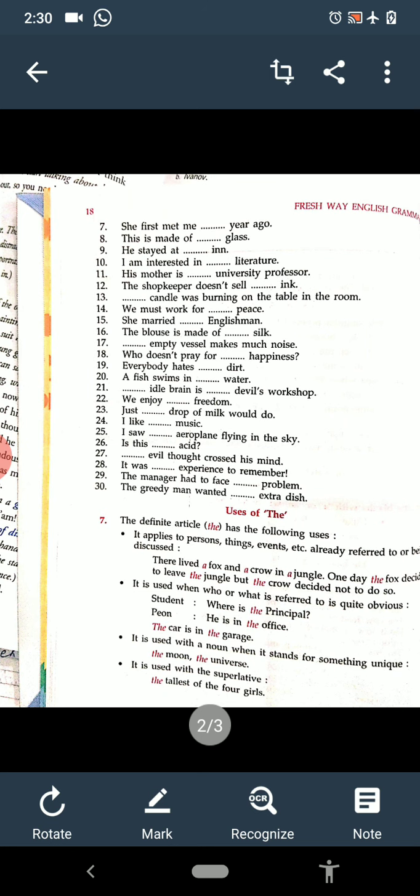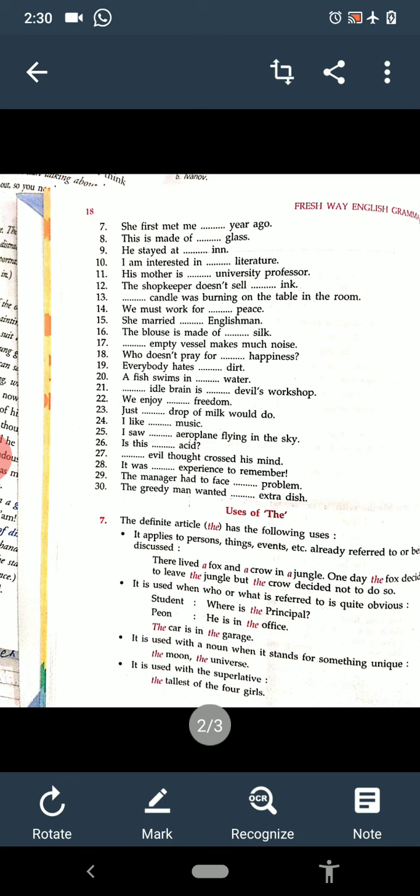See, she first met me dash year ago. Year, the sound is yeah, y sound, then it is a year ago. We do not pronounce this word as ear, it is wrong, it is year. Year sound is there, a year ago.